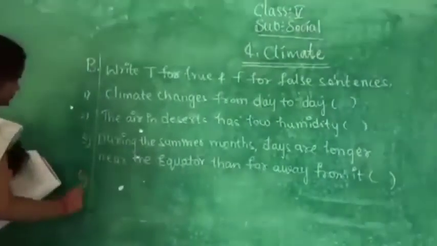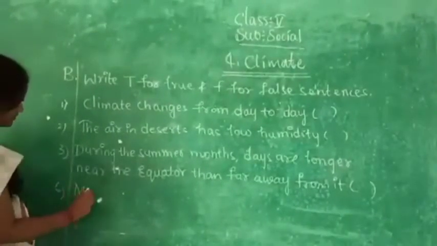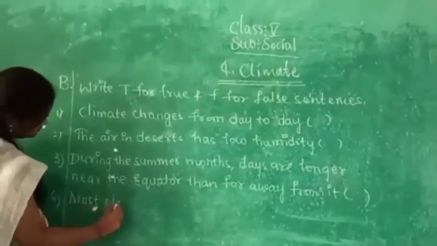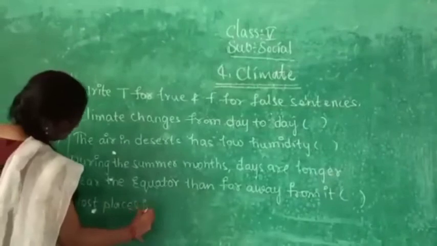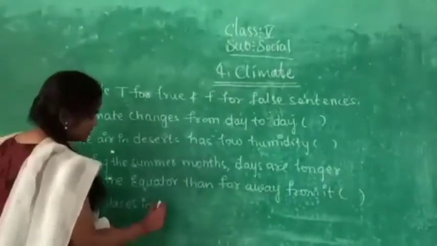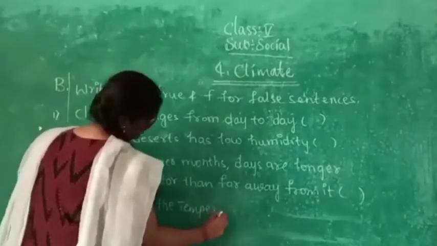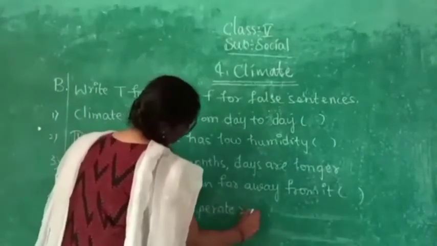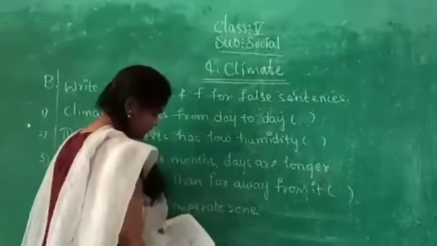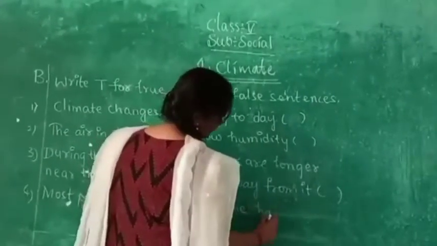Fourth one, most places in the temperate zone have a mild climate.